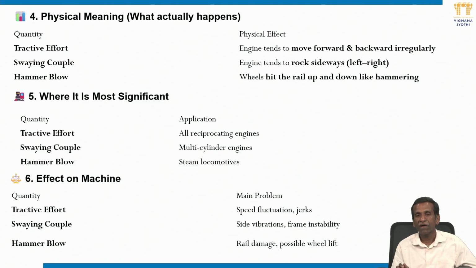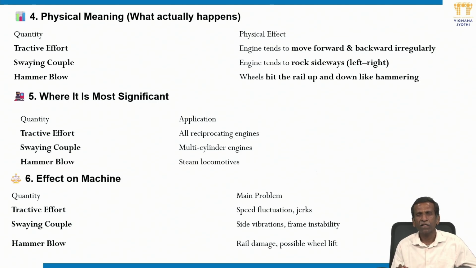The piston's angular velocity omega is going to change. The piston is continuously varying its velocity, because in the power stroke there is some amount of force, and in the compression or expansion stroke a different amount of force. So it is continuously varying. That's why it will move irregularly forward and backward, depending on the stroke.